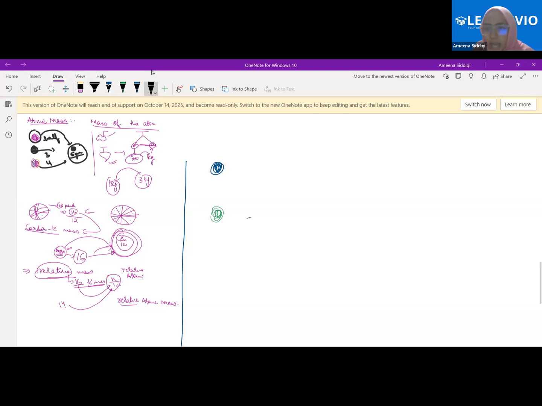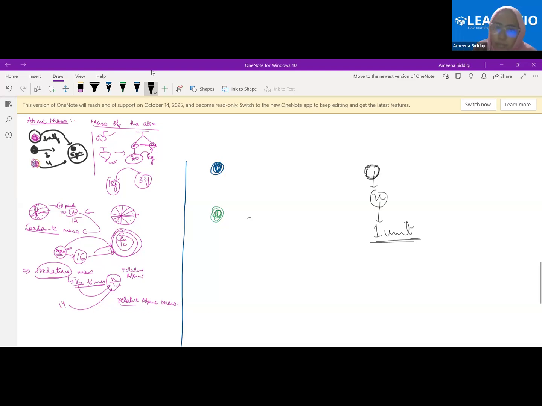What I do is that I fix this mass somewhere. I take this mass somehow, and then I fix this mass. Let's say this is X. The mass came out to be X, and I fix this mass of this one atom as the unit. This becomes 1 unit. Clear? Whatever the quantity is, this becomes 1 unit.